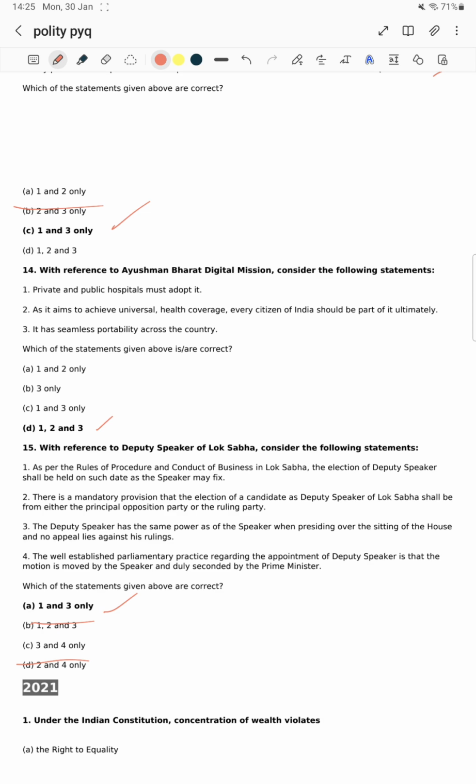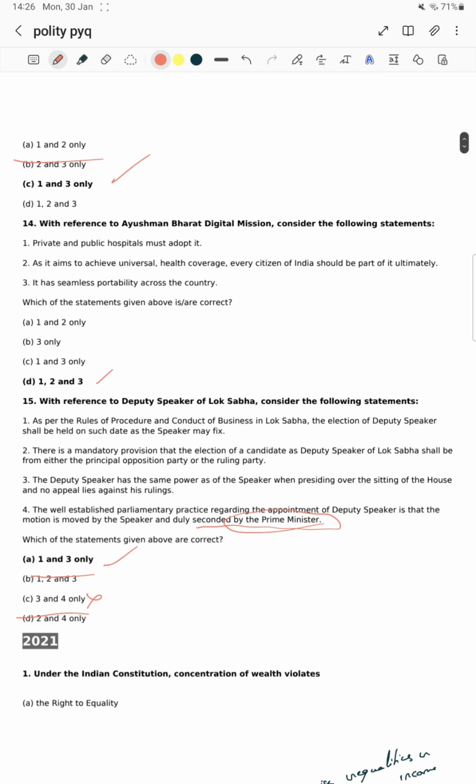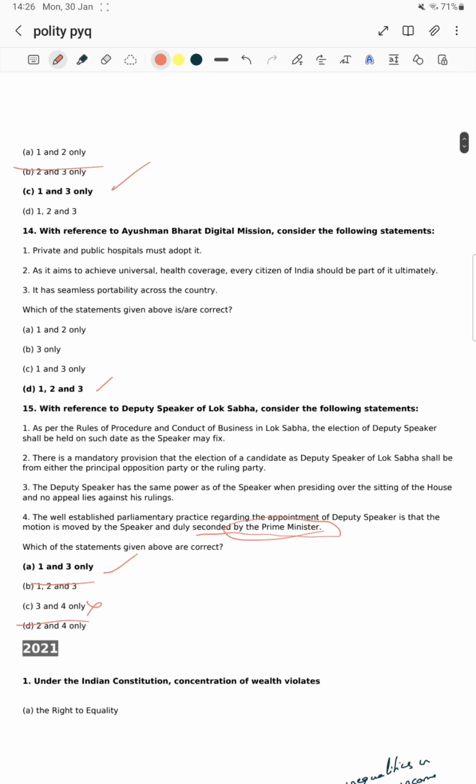The well-established parliamentary practice regarding the appointment of deputy speaker is that the motion is moved to the speaker and duly seconded by the prime minister. No sir, this was absolutely wrong fact. Obviously wrong. The fourth statement is wrong, and 1 and 3 are right. Next, yeah, 15 questions were asked from 2022.